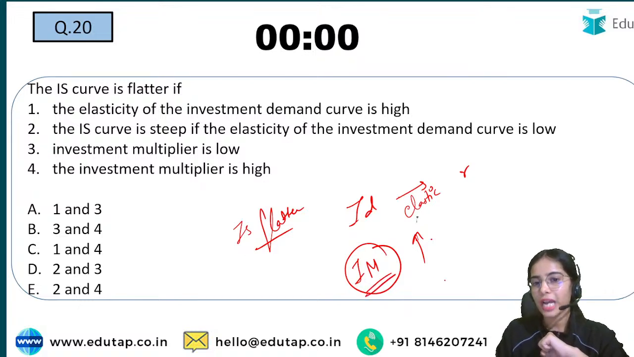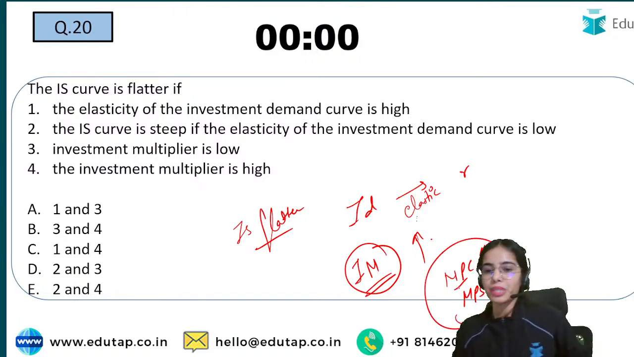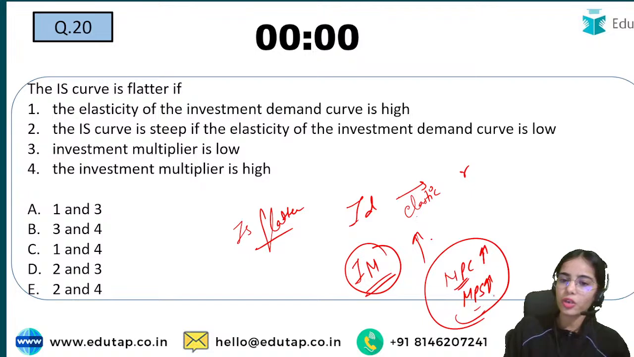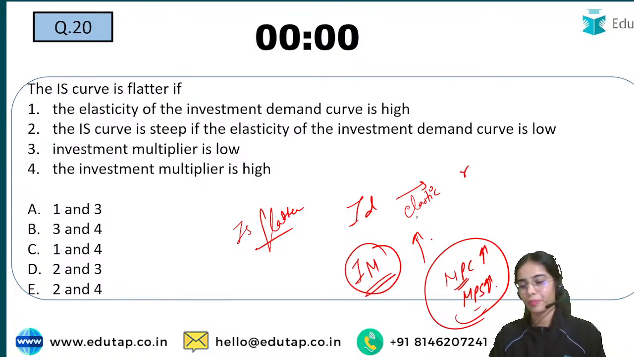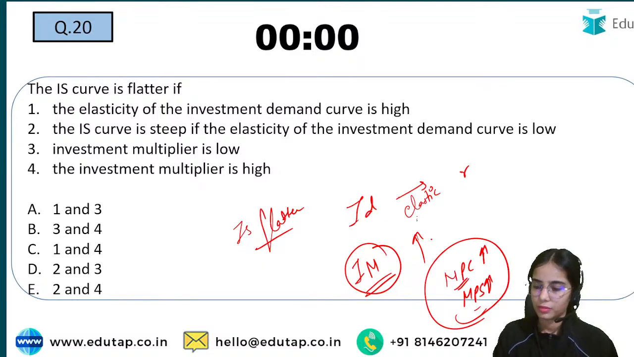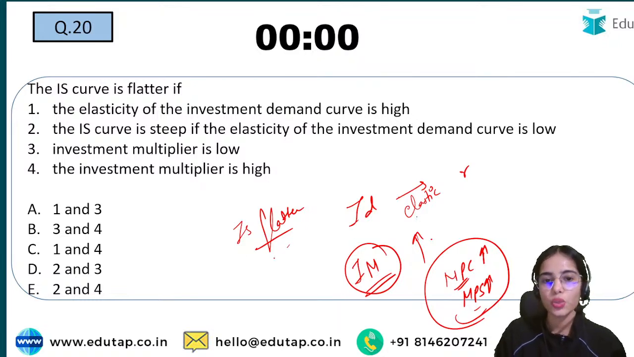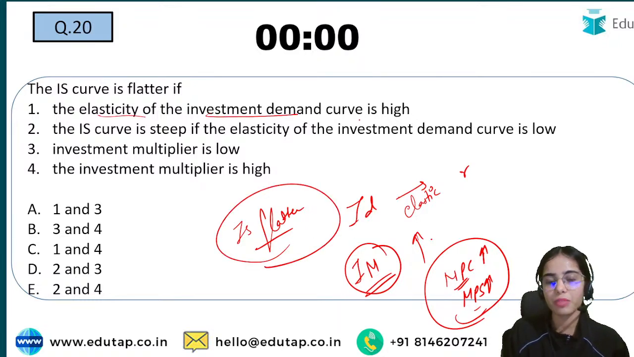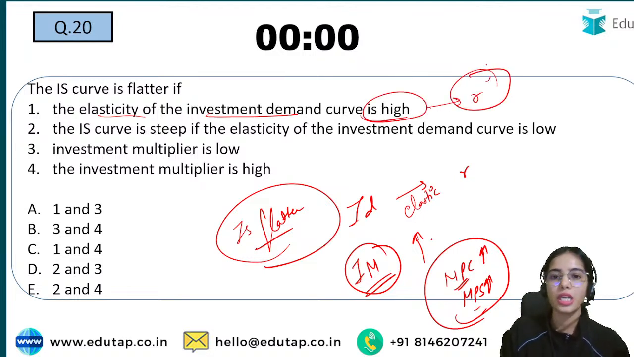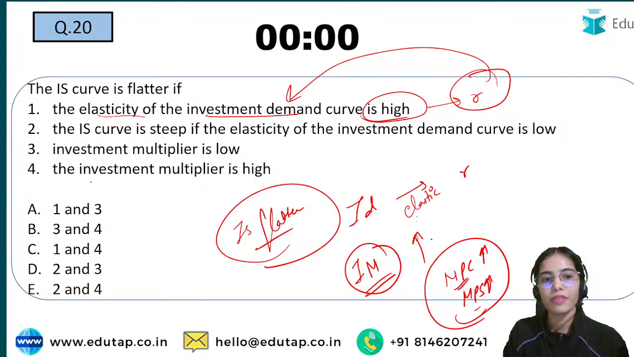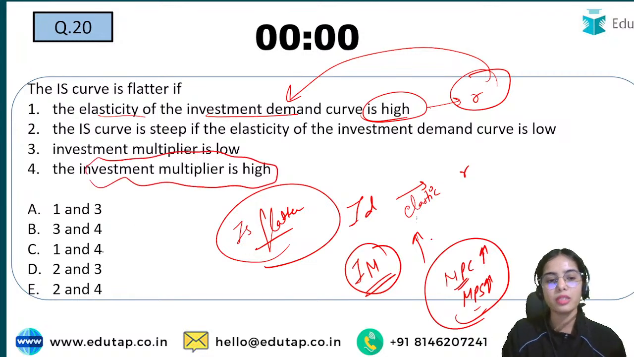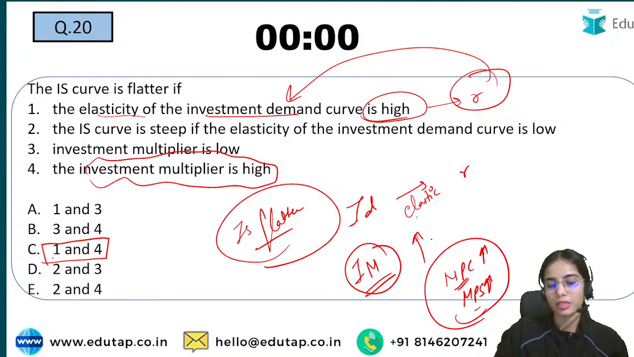The investment multiplier will be high when the MPC is high. Who can tell me that when the MPC is high, then the investment multiplier will be high? Anyone? Yes, when the MPC is high, then the investment multiplier will be high. So IS curve will be flatter when the elasticity of the investment demand curve is high with respect to the rate of interest, the investment demand is very elastic, as well as when the investment multiplier is high. So 1 and 4 should be the answer.